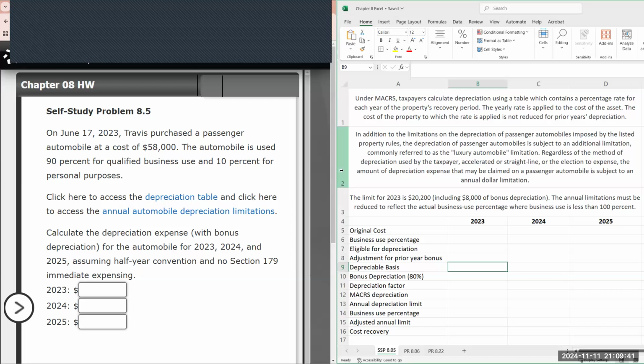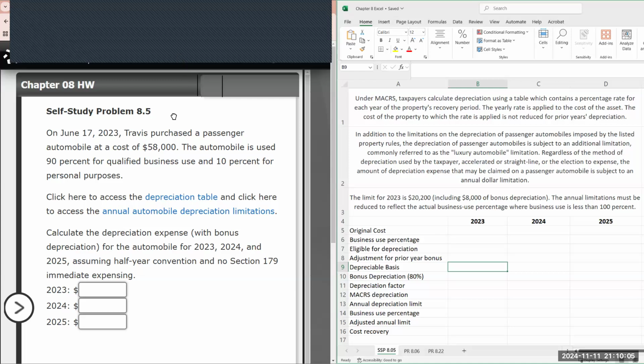And in this, we're learning about bonus depreciation. Here it's saying, in addition to the limitations on the depreciation of passenger automobiles imposed by what's called the listed property rules, the depreciation of passenger automobiles is subjected to additional limitations, commonly referred to as the luxury automobile limitation. So we're going to jump right in.